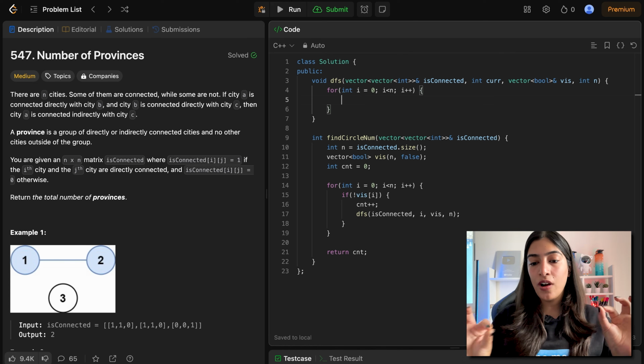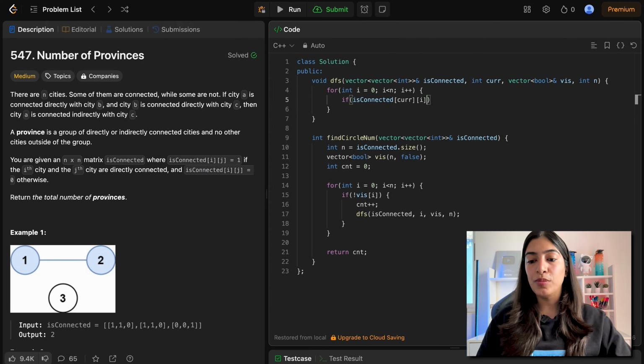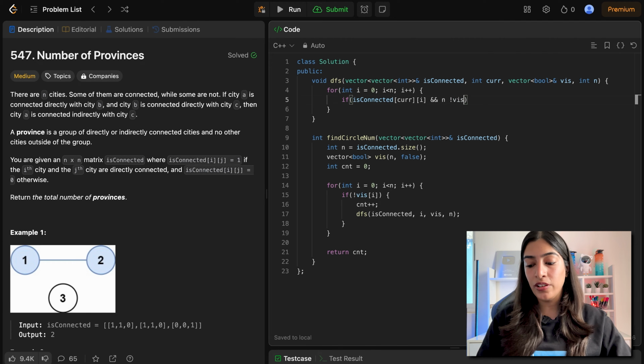Now, which row are we going forward to? So I have to check if is connected, what is connected? Basically, whatever is the current node. So that is the node that I'm considering, right? So for that current node, is I connected to it or not? So basically, if this is true, that means they're connected. There is a direct edge. So that means it is a direct neighbor. So if there is a direct edge, what should be the other condition? That it is not already visited.